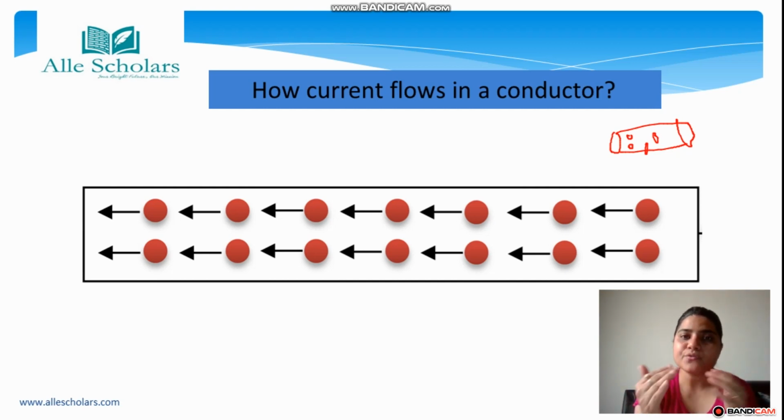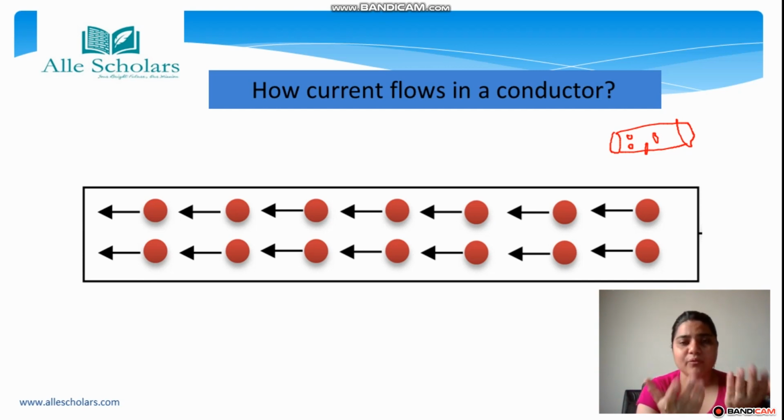So these electrons flow within a conductor. But it's not necessary that all the electrons present are going to flow. Only particular electrons will flow. And which are these electrons? These are the free electrons. And what are free electrons? Free electrons are the electrons present in the outer orbit. There are many shells or orbits in an atom where electrons are present, as you must have read in chemistry. The free electrons, that is the outermost electrons, are going to flow.